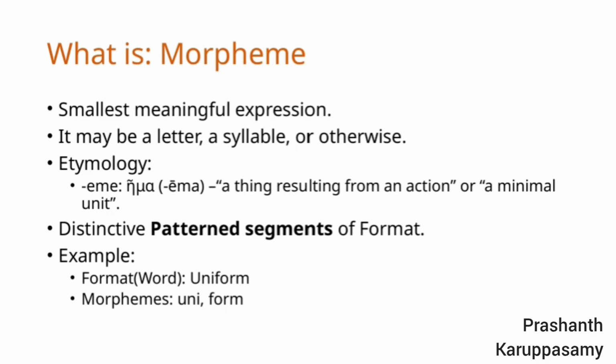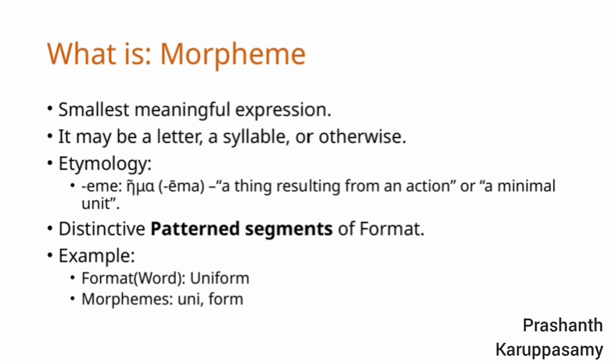Additionally, morphemes often have distinctive, patterned segments that follow certain formats within words. For example, take the word uniform. We can break it down into two morphemes. Uni meaning one and form meaning shape or structure.